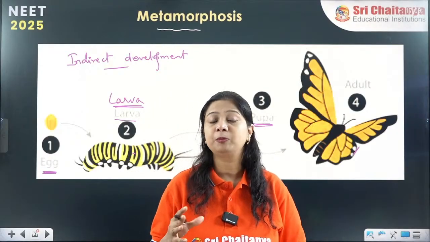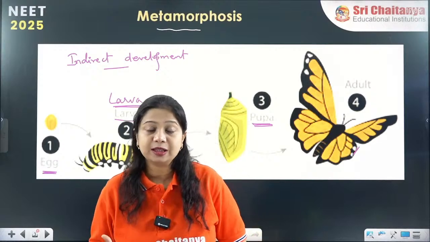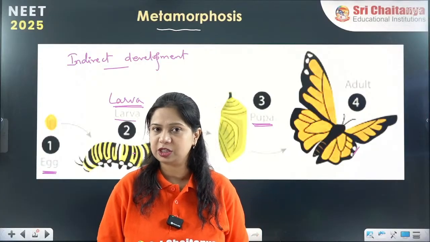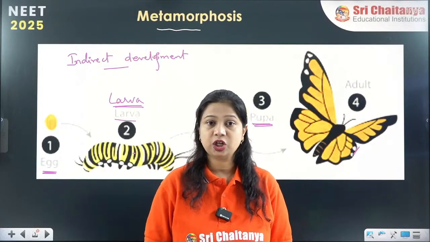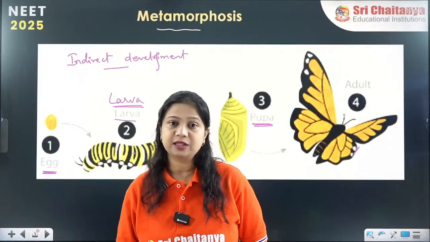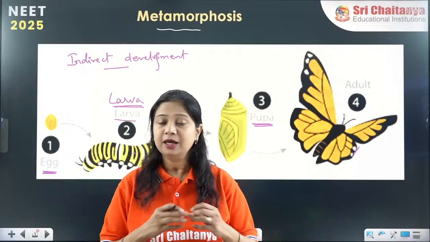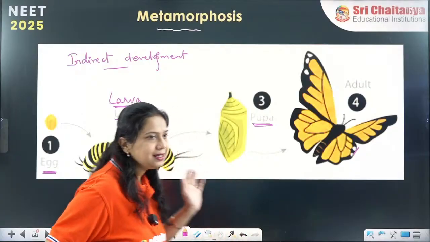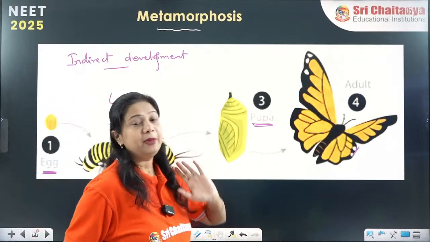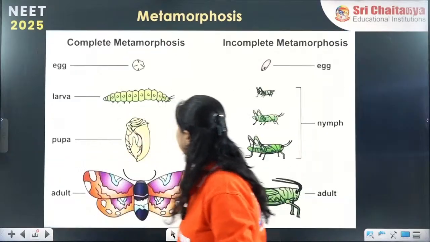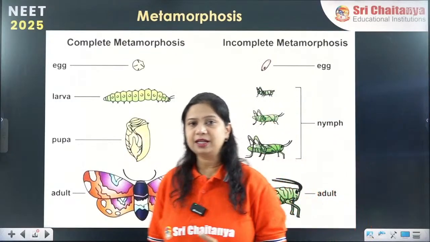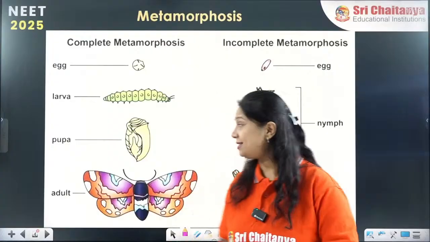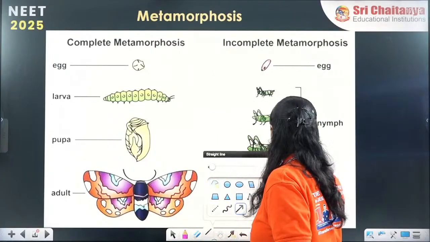Why am I calling the pupa stage 'sometimes'? Because not all the organisms that show metamorphosis will have the pupa stage. Maybe they have a single larva stage, maybe they have multiple larval stages and no pupa stage, or maybe they have larva as well as pupa stage before becoming an adult. So these are the different types of metamorphosis stages. Now metamorphosis based on these stages can be of two types. What are the different stages of metamorphosis and what are the different types of metamorphosis?